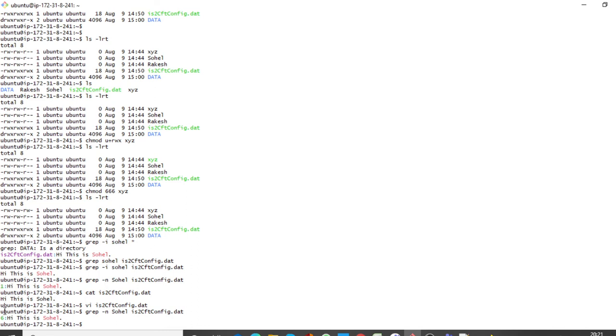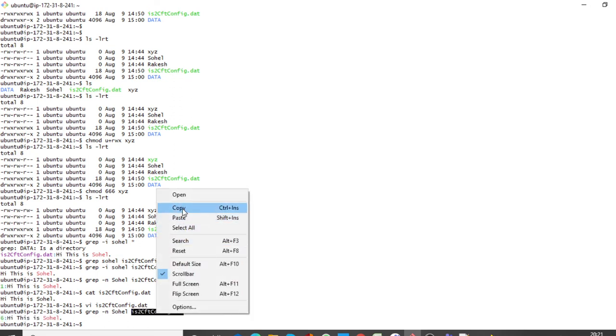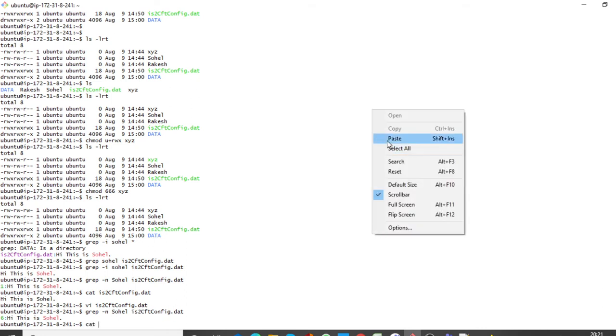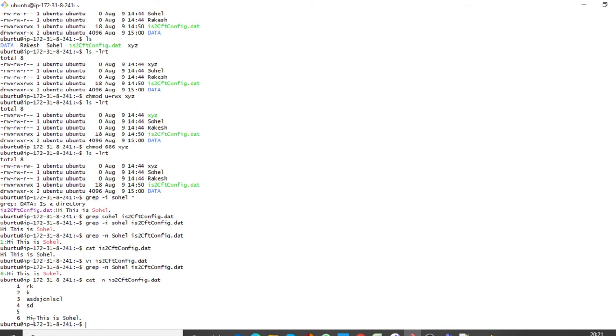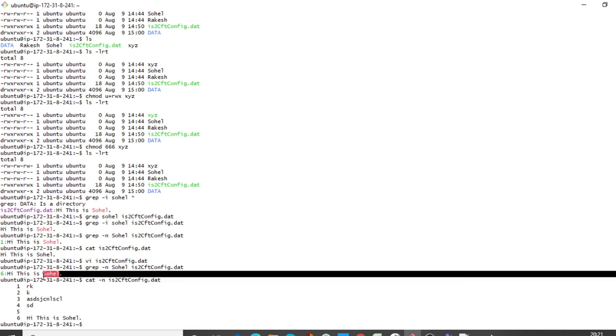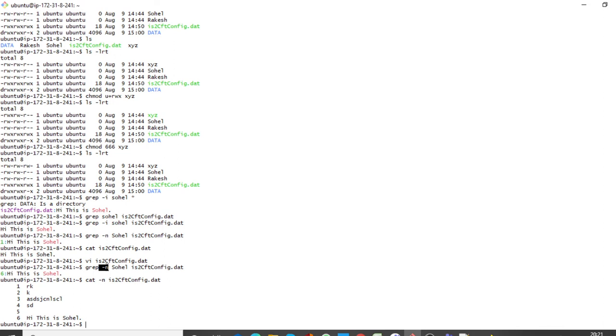So now you can see the line number is 6. Also, how can we get all the content of the file along with line numbers? cat -n. You can see, hi, this is Sohail. What is the line number? 6. So with the grep command, if you are searching a pattern and using the -n option, you will get the line number or row number.